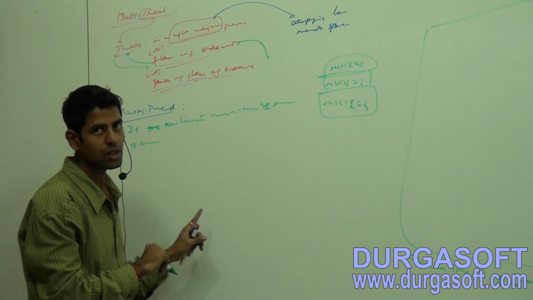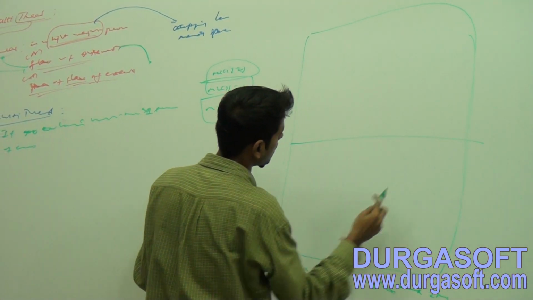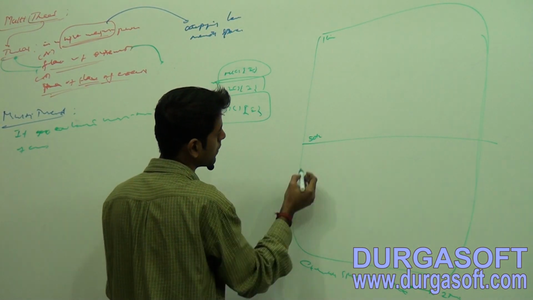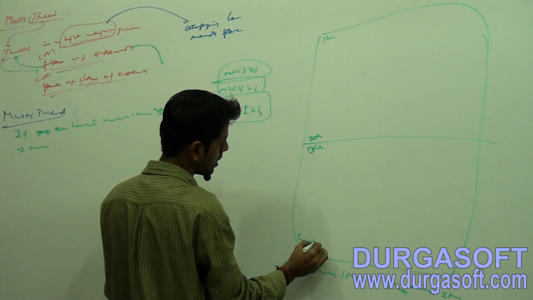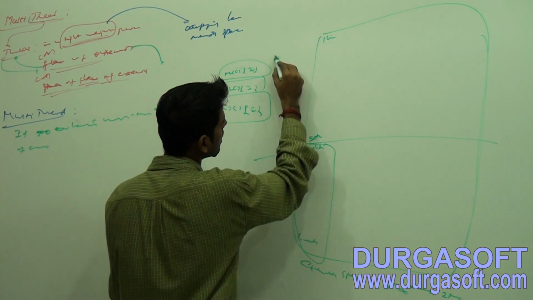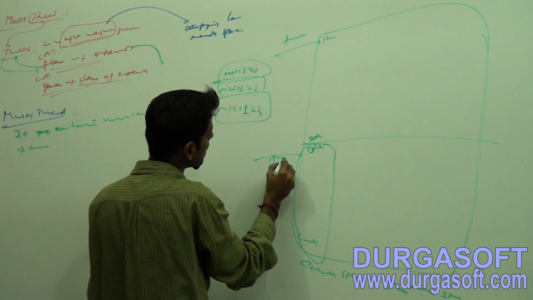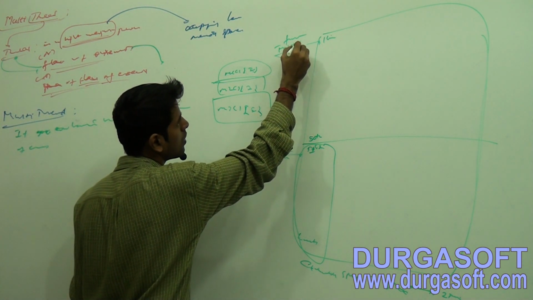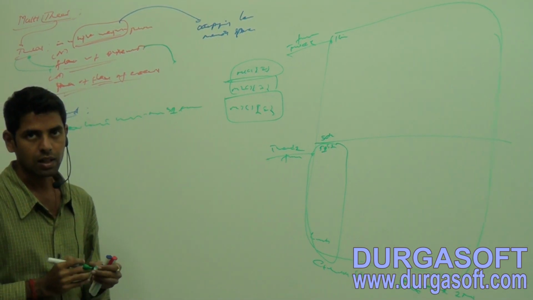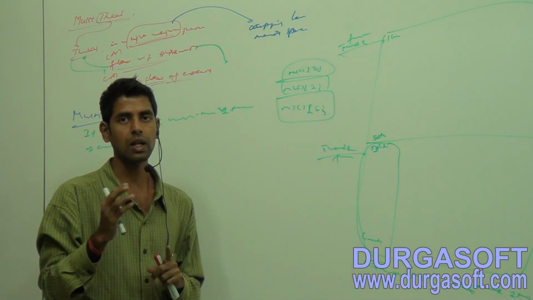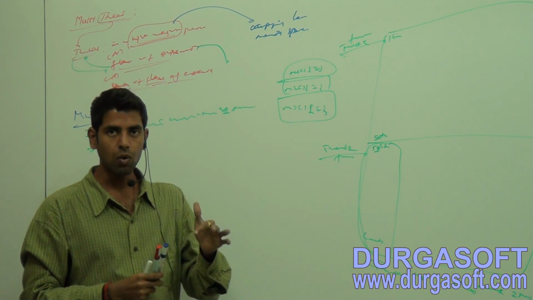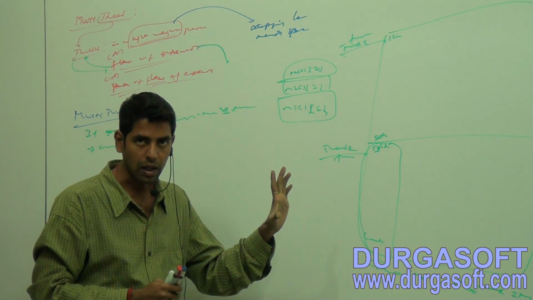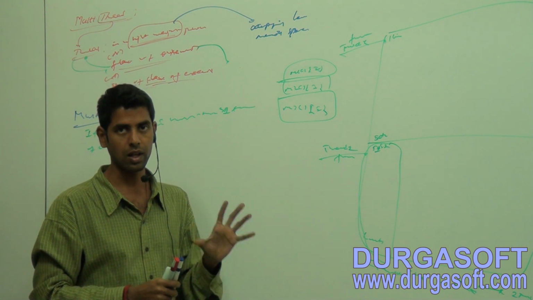What is thread? Flow of execution. I will break this one into two parts. Think that from the first line to the 50th line, and from the 51st line to the 100th line. This one will get executed by one flow, and this one by the other flow. Let them be thread 1 and thread 2, that's it. Multi-thread means simple: if you have more than one flow in your application in a particular programming language, then it is called multi-threading.